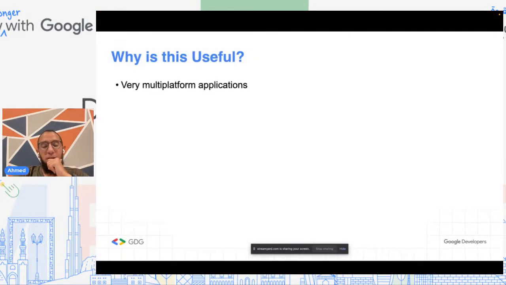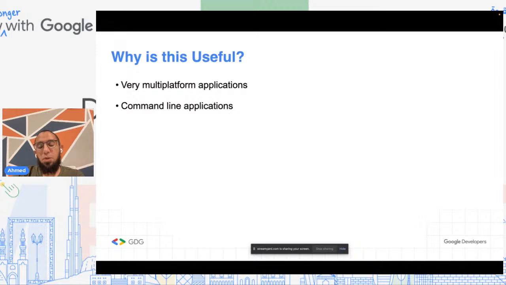So why is this useful? Some cases where this is useful: very multi-platform applications. Think about an application like 1Password, where it works on Windows, it works on Linux, it works on macOS, it has a command line app. This would be very useful. Now, for them, they're using Rust, which makes a lot of sense due to their needs for security and so on and so forth. But in theory, for another app, this could be a viable option.